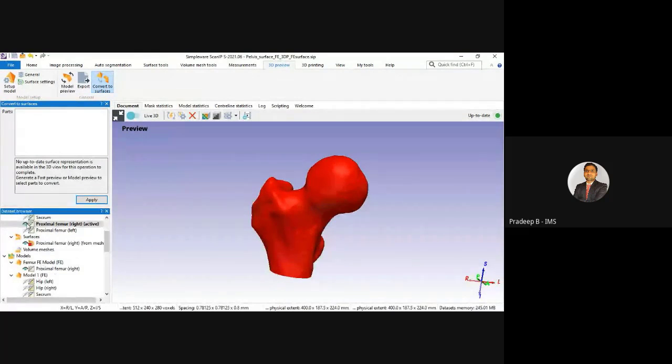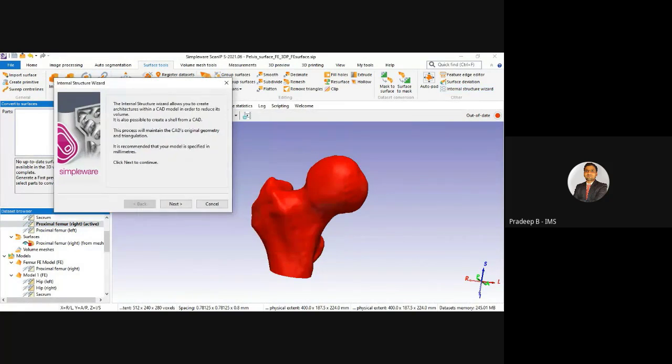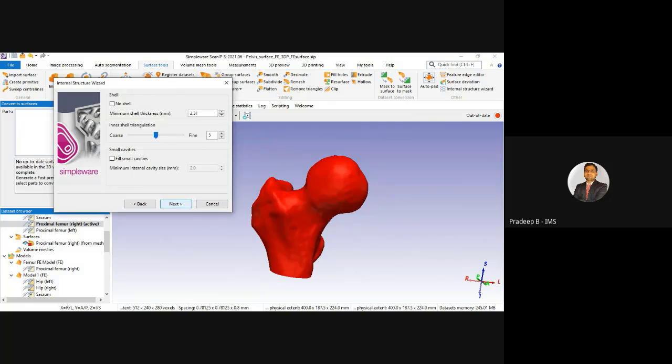Okay, so my surface model is ready, and I can go to the surface tools. I can click this internal structure wizard, and we are going to provide internal lattice structure to this. So I can select this, select this. So here we can provide the cell thickness. Okay, so let's just keep it as 2.